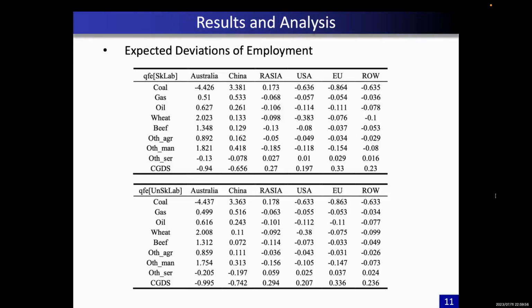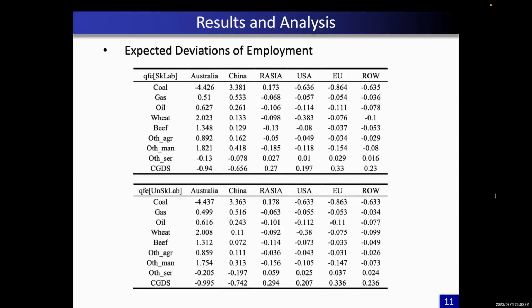And this table shows the expected deviations of employment. So we can see that in China, the employment for both skilled and unskilled workers in the coal industry is to increase significantly. In other energy production industries, such as oil and gas, the employment is also going to increase.